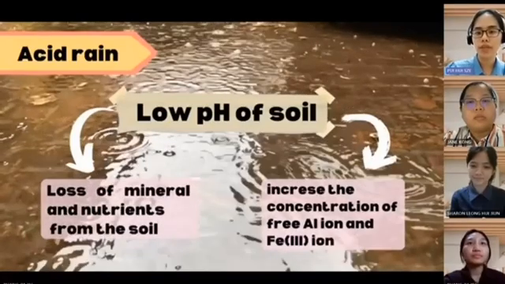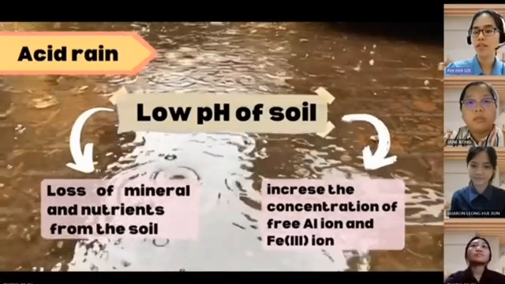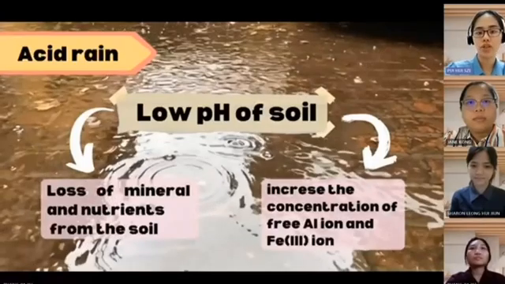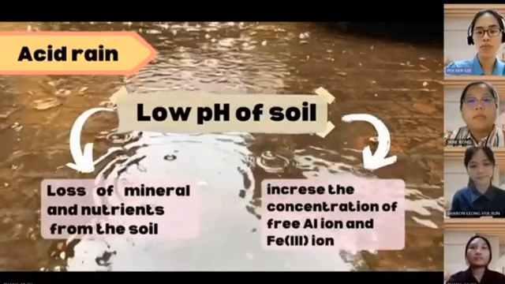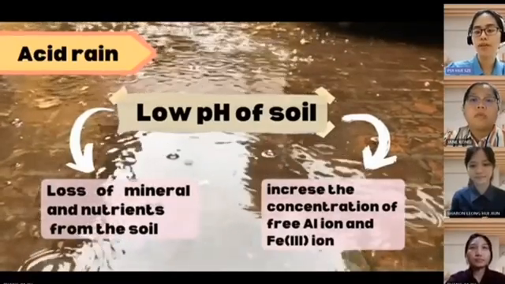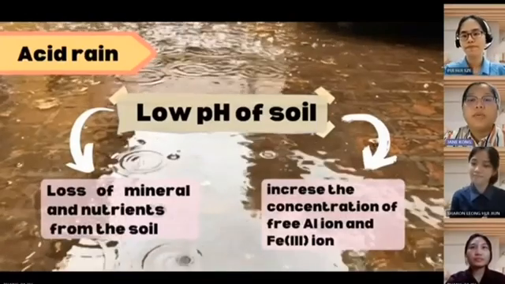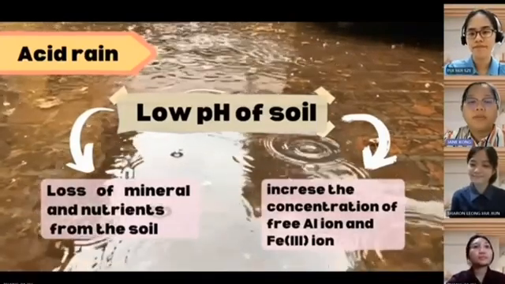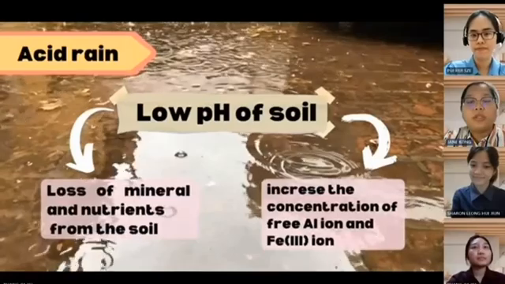This leaching process can result in the loss of essential nutrients from the soil, such as calcium, magnesium, and potassium, which are vital for plant growth. It seems to be a long-term effect of the drop of acid rain on the soil composition.